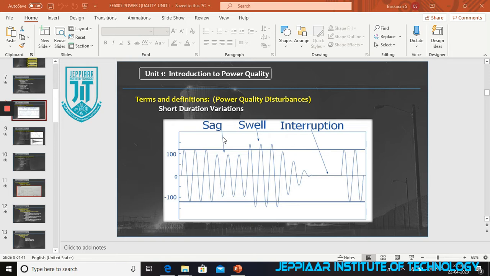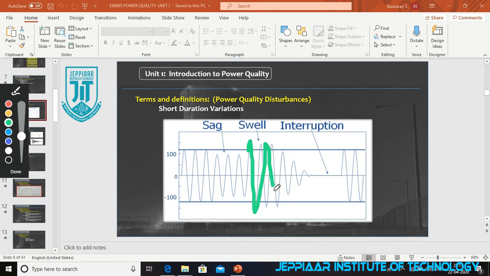Similarly for swell, the voltage increases beyond your RMS value, more than your RMS value. You can see here where I am pointing, this is your normal value. So the swell value increases above the normal value, and that is your voltage swell.